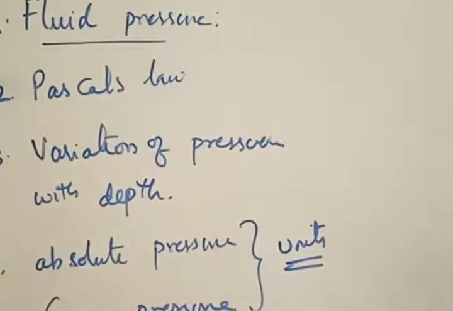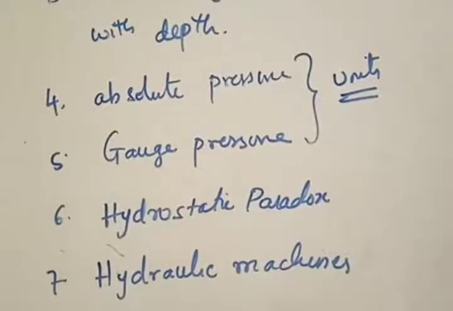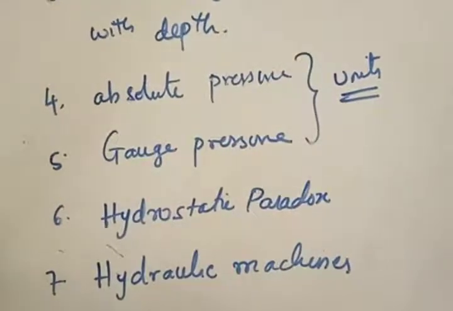What is the definition of pressure? Pressure is defined as force per area. That fluid is going to exert some kind of force upon the object. How much force is acting per unit area of that body? The ratio of these is called pressure. Is the first point clear? Every fluid will exert some force upon an object placed inside it. This is called fluid pressure.